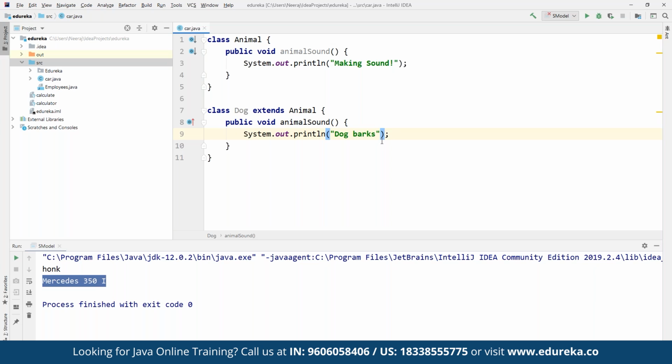Then we can create another class for these variations, create objects, and call the animalSound methods on both of them. That's a simple example of polymorphism.